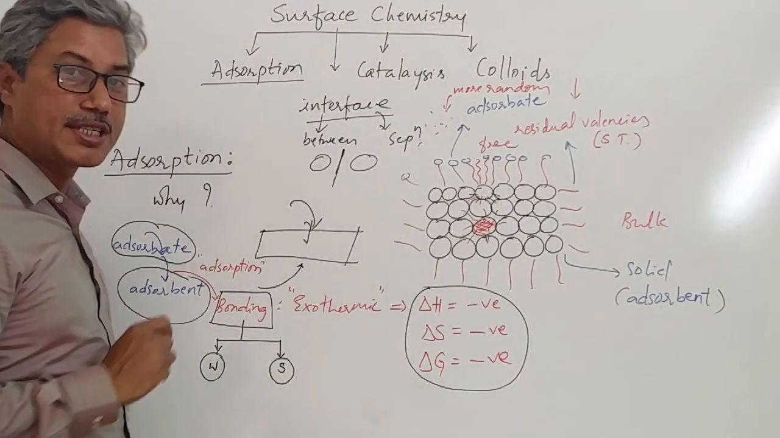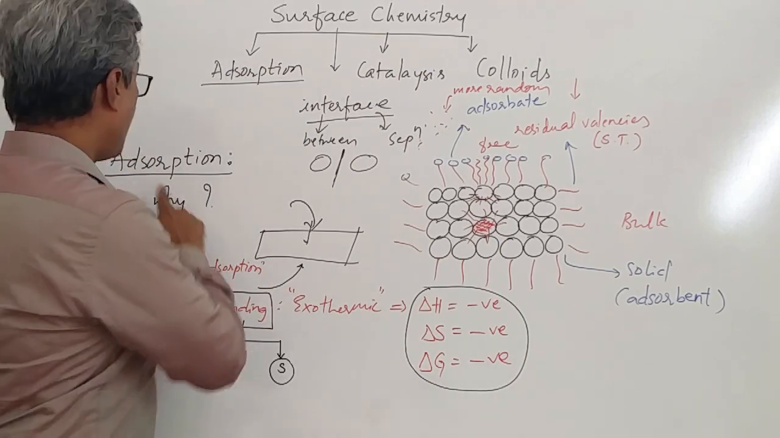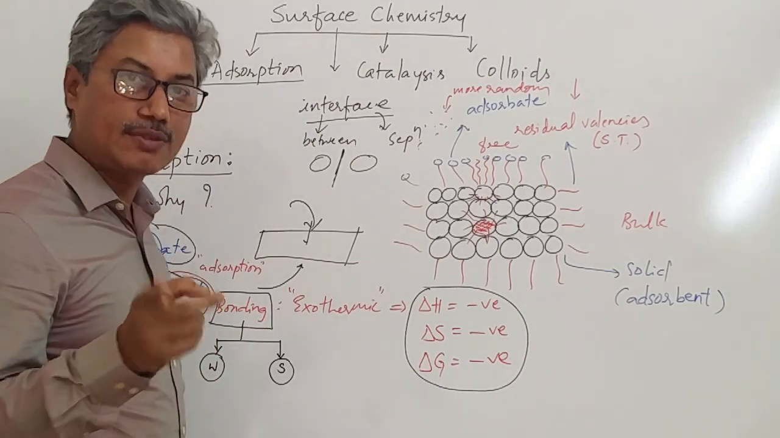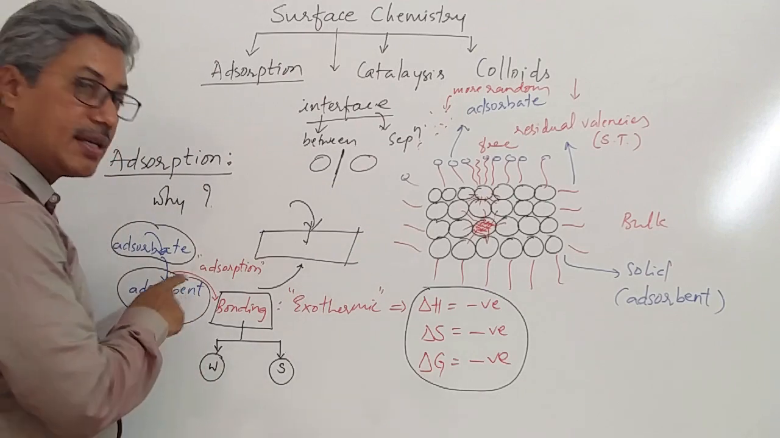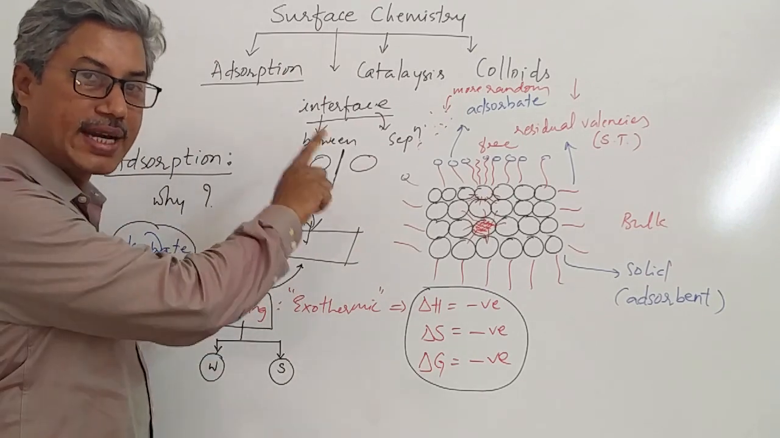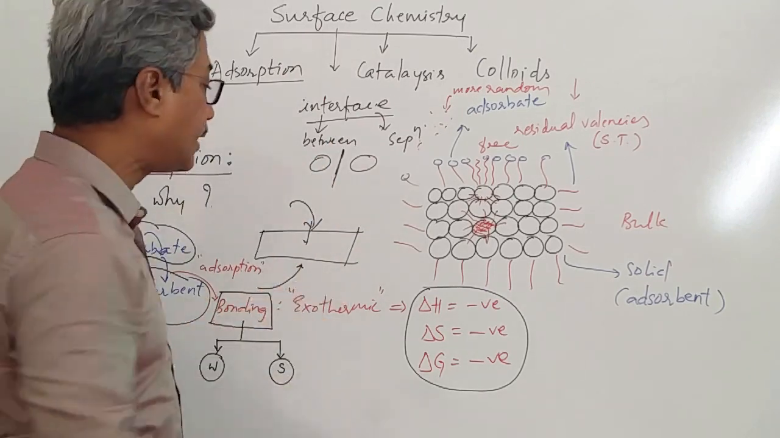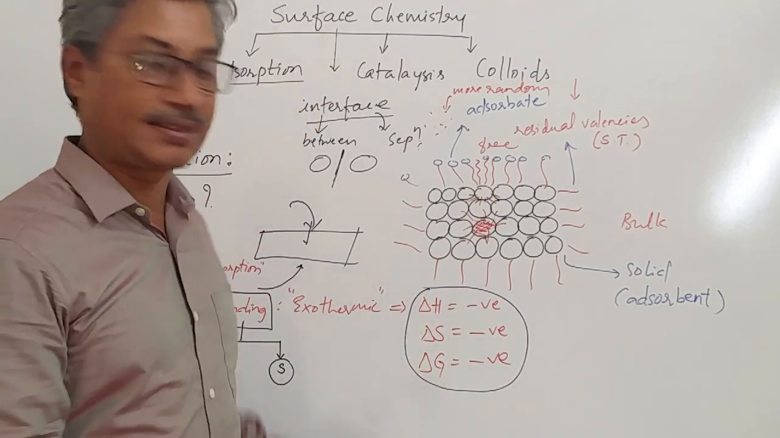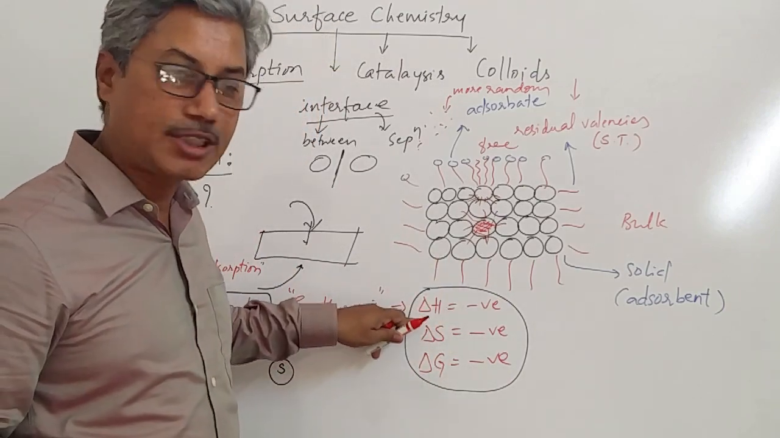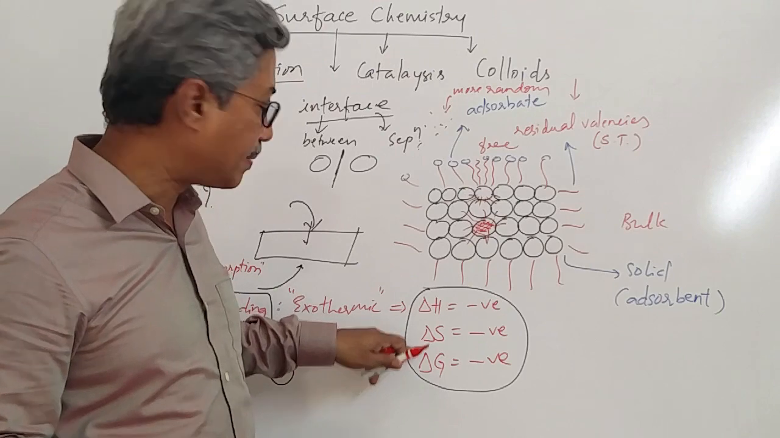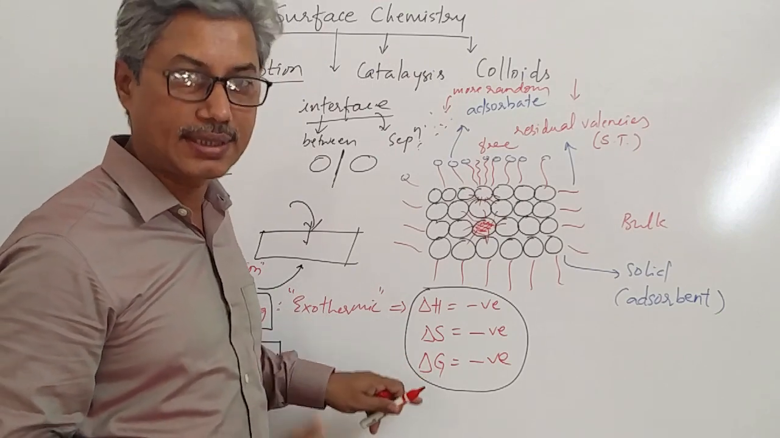That means three questions can be created here. Why adsorption? What is the reason for adsorption? Second, what is adsorption? And then the signs: delta H of the process, delta S of the process, and delta G of the process. Is it clear, students?